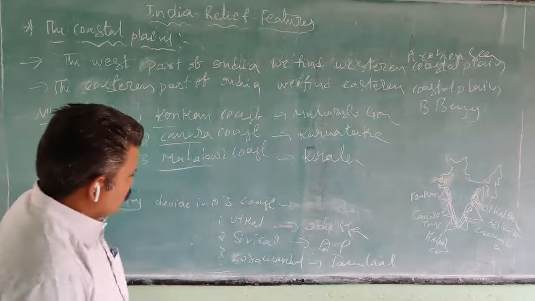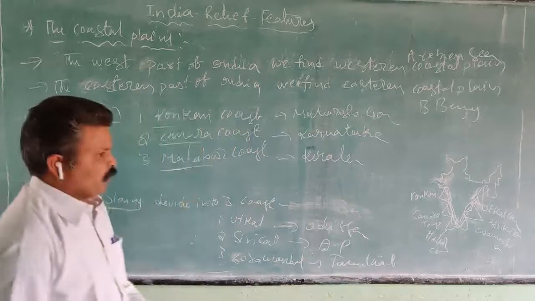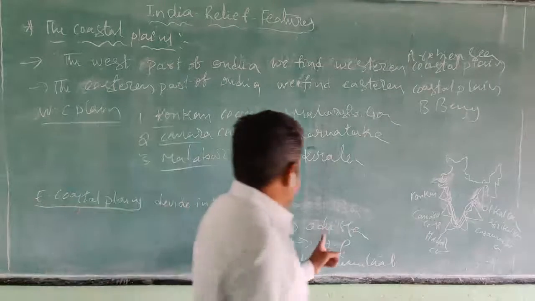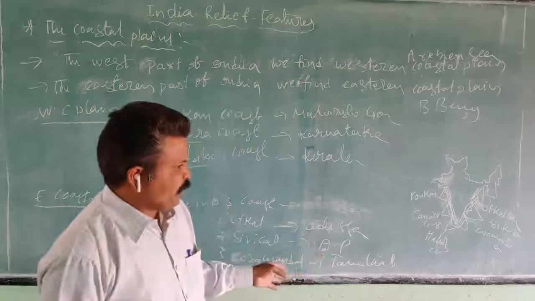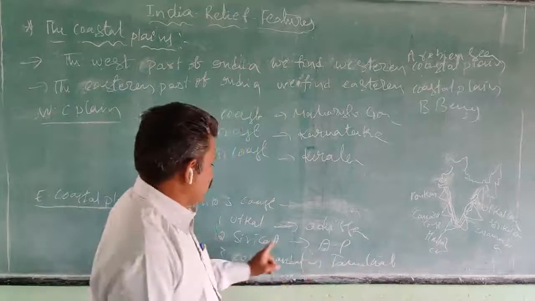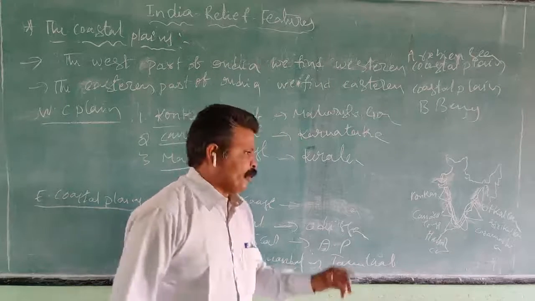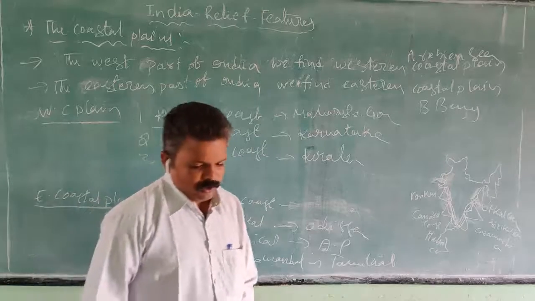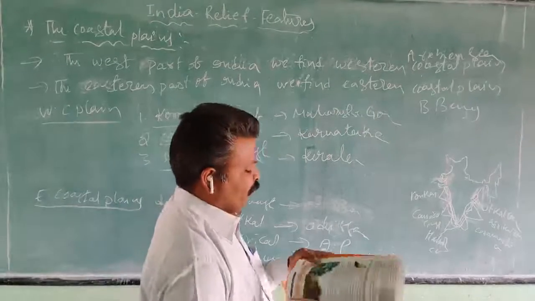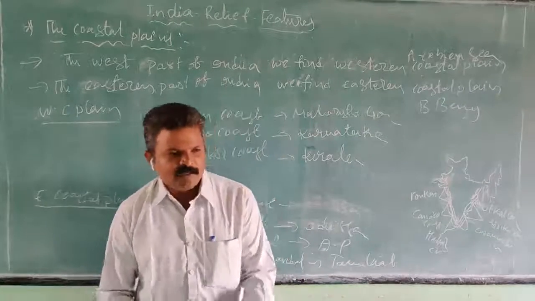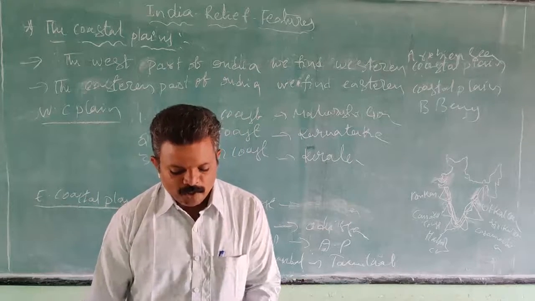So the western coastal plains are divided into three parts, and the eastern coastal plains are divided into three parts.